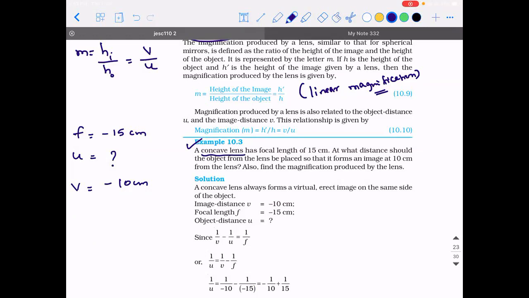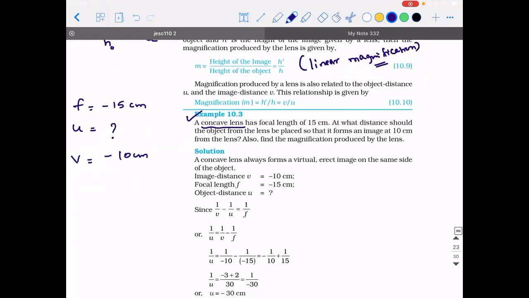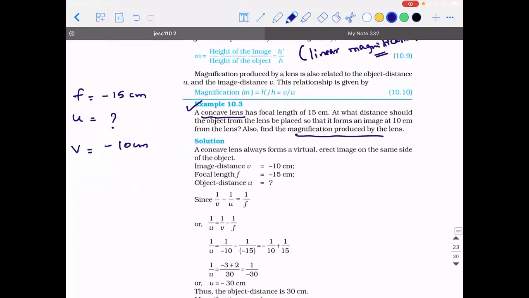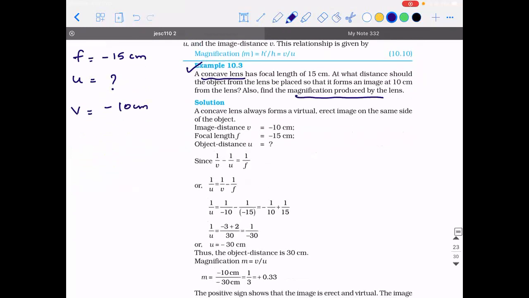This is a very crucial point. If you don't know this point, you will definitely get a wrong answer. So the image distance in this case, though it is given as 10 centimeter, if you forget to put the minus sign, the whole answer is going to be wrong. So what are we supposed to find? We need to find u and the magnification produced by the lens. Shall we proceed? So what is the only formula, guys?